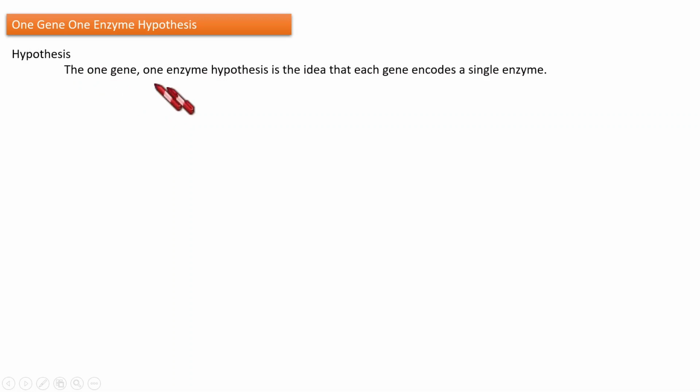Next, we are going to understand the one gene, one enzyme hypothesis. This hypothesis is very, very simple. Hypothesis means it is only a postulation. It can be right or wrong. So, what is that hypothesis? This hypothesis states that one enzyme is produced by one gene. From one gene, one enzyme is formed. So that is the one gene, one enzyme hypothesis.